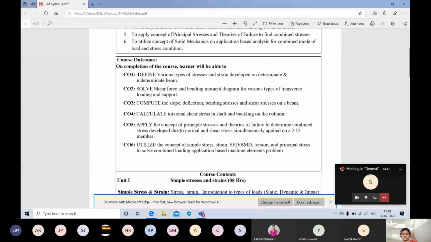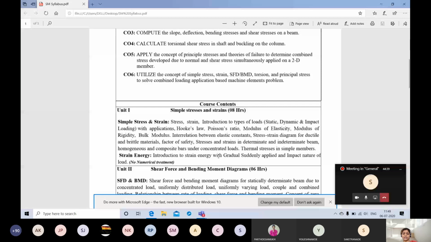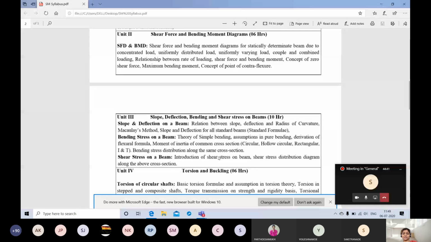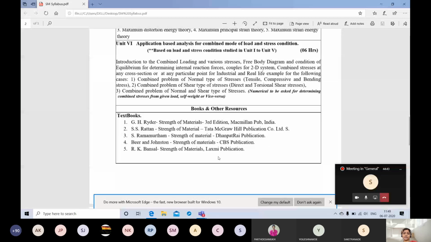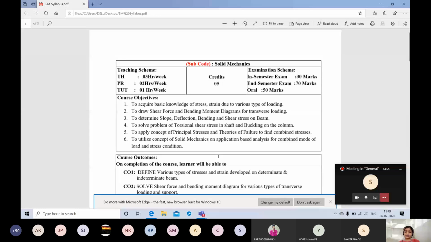Anybody can unmute yourself and you can go through this one. In one day it will be really difficult for you to go through the answer and all that, but just an overview of this one, I'll tell you. We are going to study the different types of stresses, the different types of beams, the different types of components.